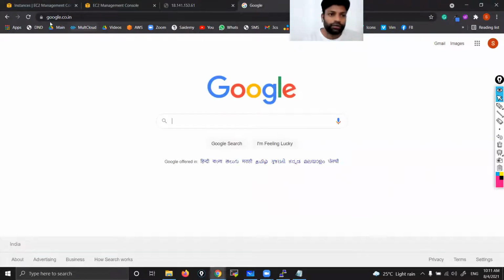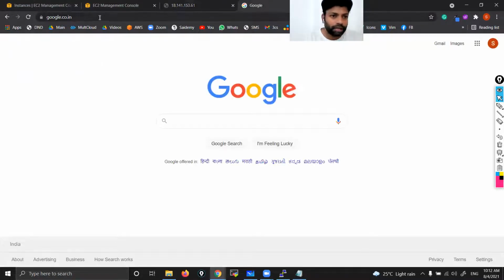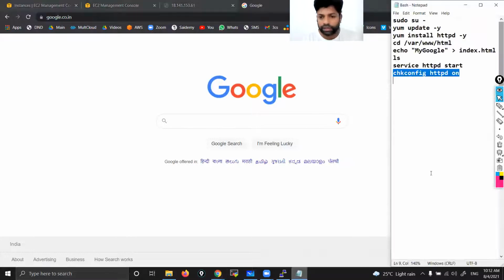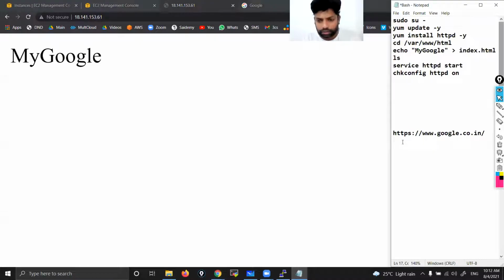For Google, it is showing secure. You can see the lock symbol. Correct? But for me, it is showing not secure. If you want to verify, copy this one and paste it in Notepad. Yes, it is showing HTTPS for Google. But what about my website? Copy this one and paste here. It is showing only HTTP.